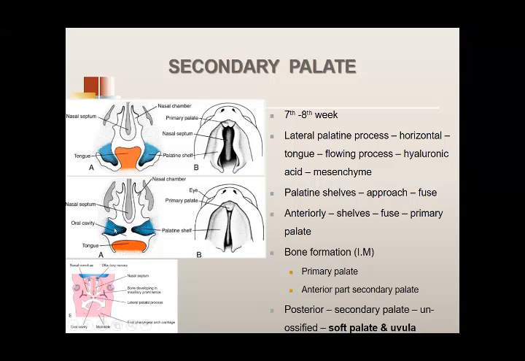These palatine shelves approach each other in the midline, leaving the nasal septum on top and leaving the tongue below. Okay? So the shelves fuse in the midline, and we have the formation of the palate.